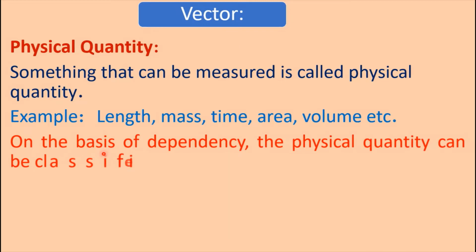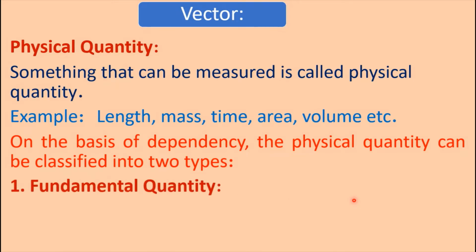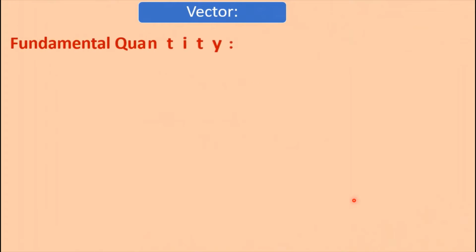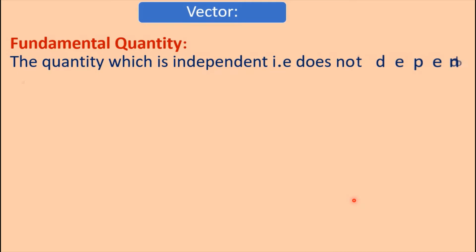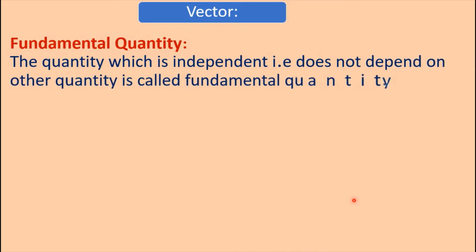On the basis of dependency, the physical quantity can be classified into two types: fundamental quantity and derived quantity. Fundamental quantity: the quantity which is independent, that is, does not depend on other quantity, is called fundamental quantity.